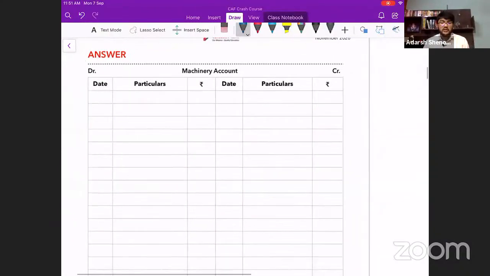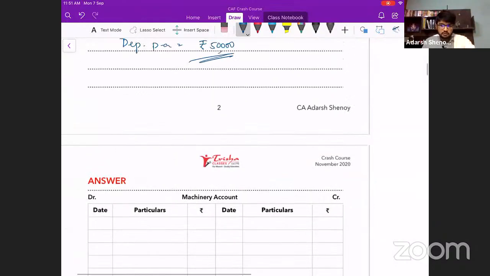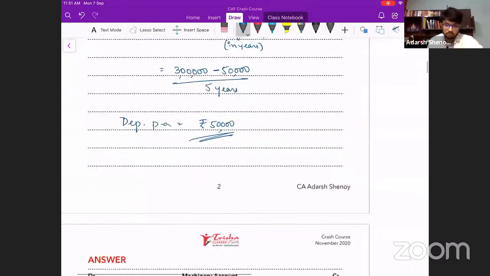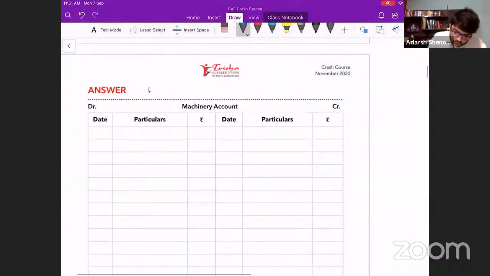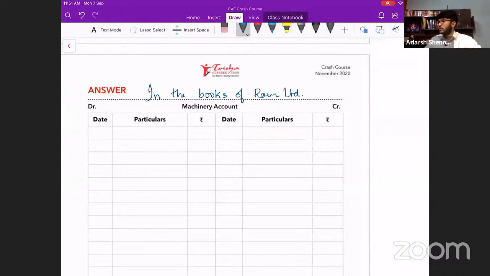Now, shall we start writing the depreciation account? I mean, machinery account, sorry. This is in the books of, have they given the party name? In the books of Ram Limited.